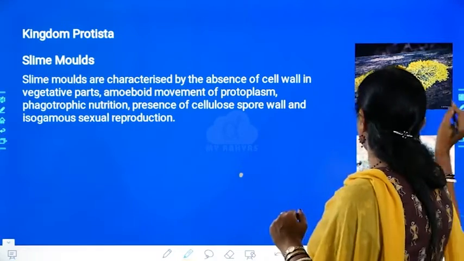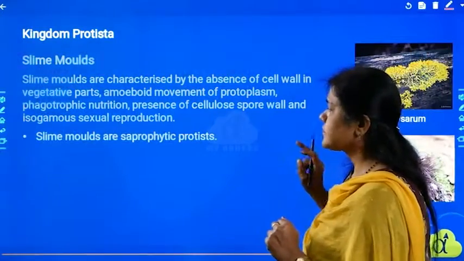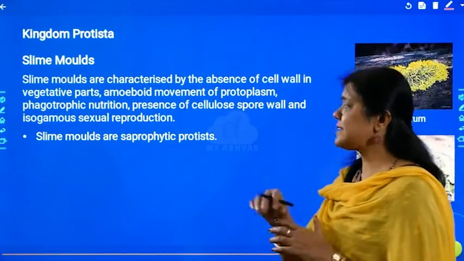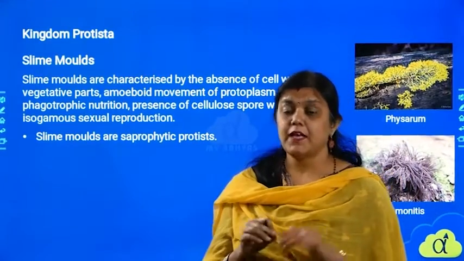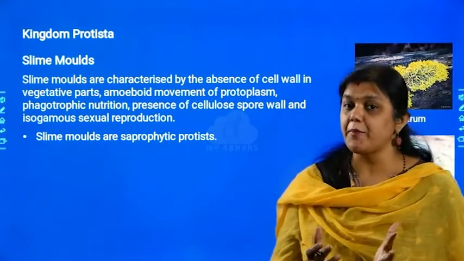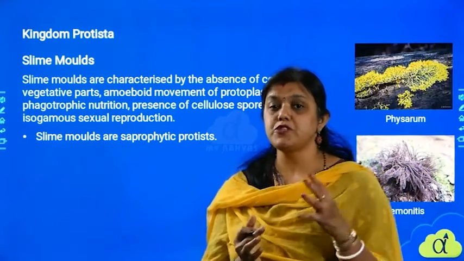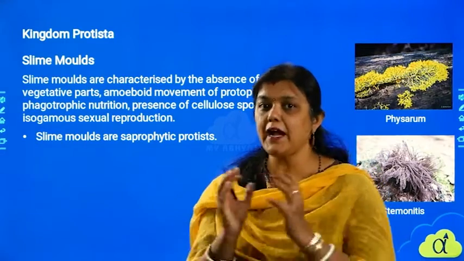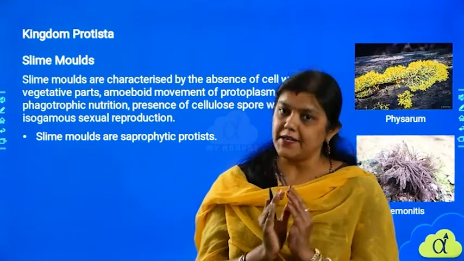Okay, let me see what are the next points on this. Okay, slime molds are saprophytic protists. Saprophytic. What is the meaning of saprophytes? Those organisms which take the nutrition from the dead and decaying matter. Those are called saprophytes.